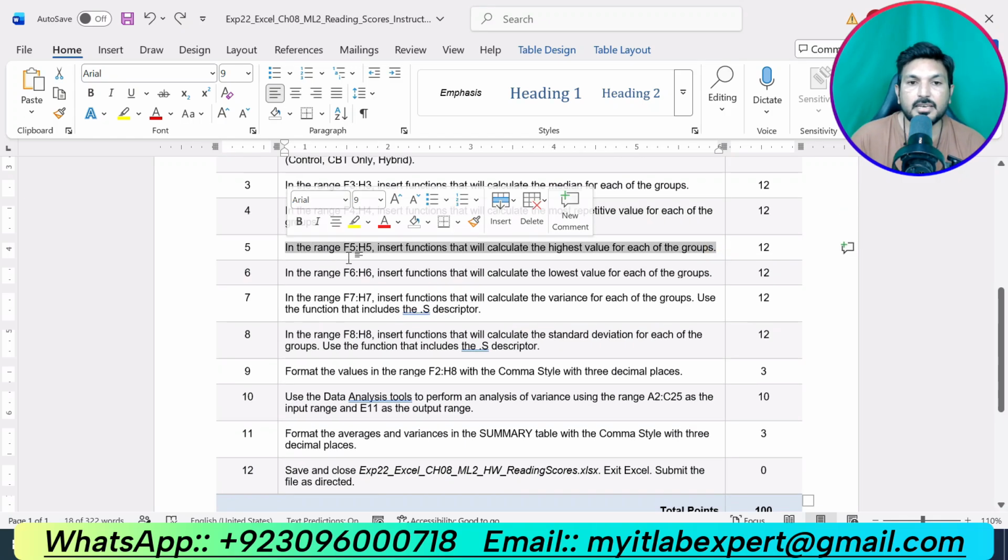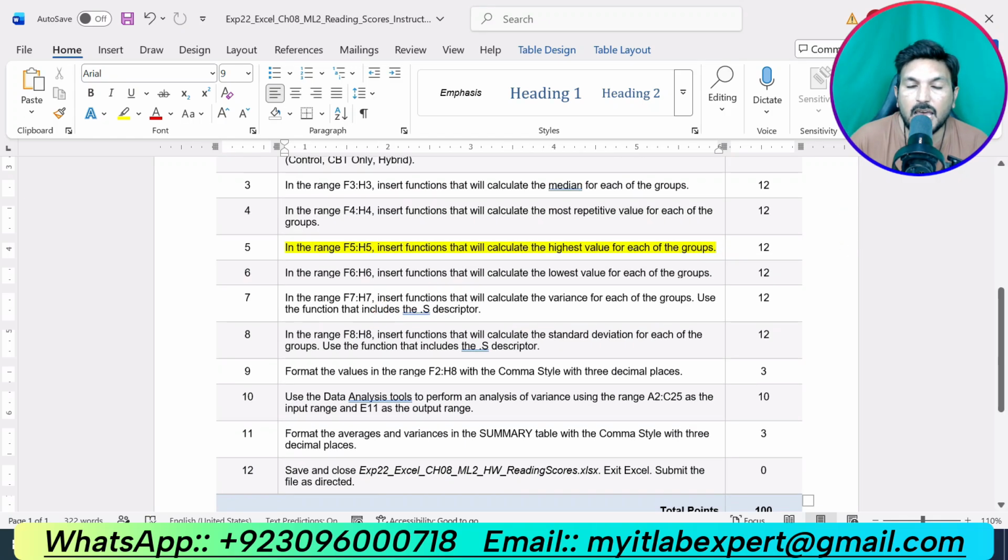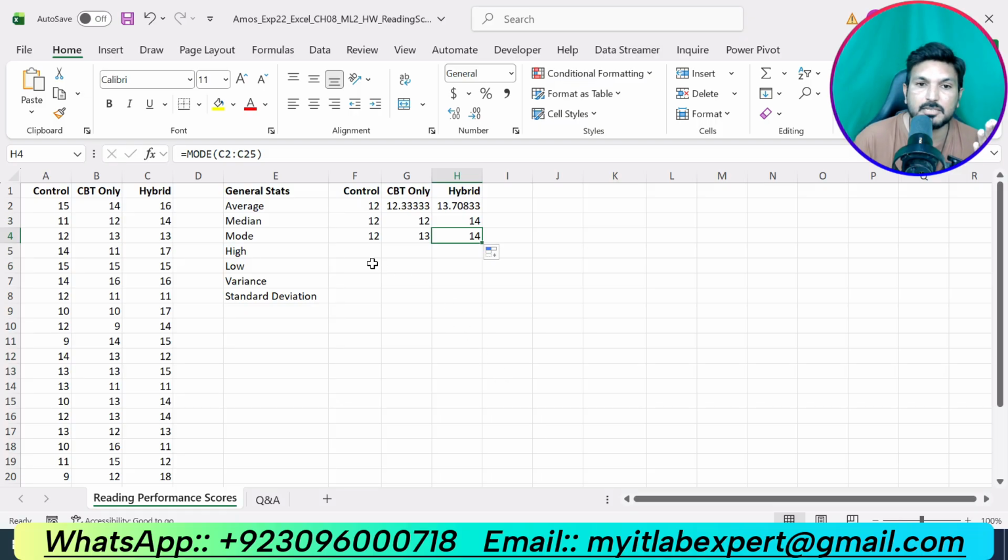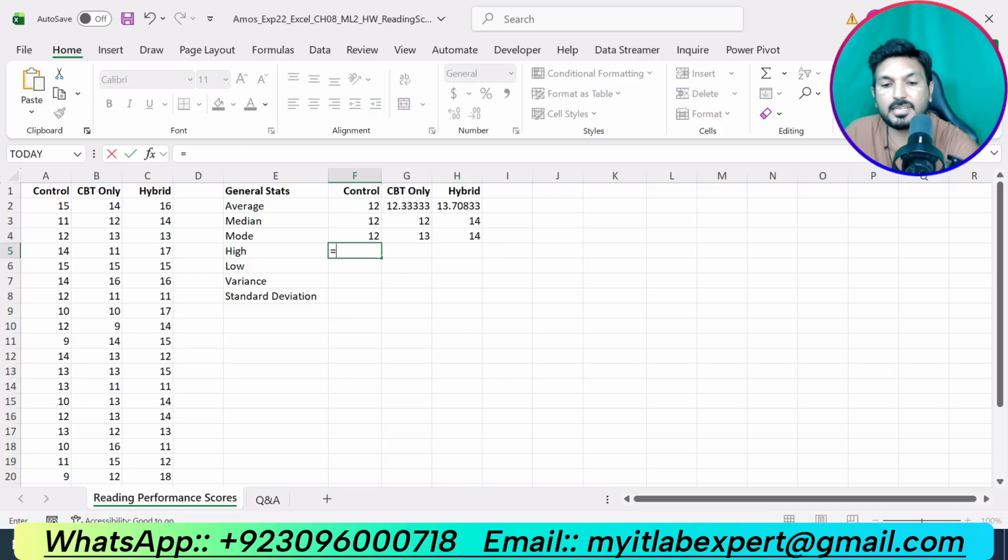Step number 5 is saying in the range F5 up to H5, insert functions that will calculate the highest value for each of the group. Now we are supposed to calculate the maximum. Okay, go to cell F5, type max.